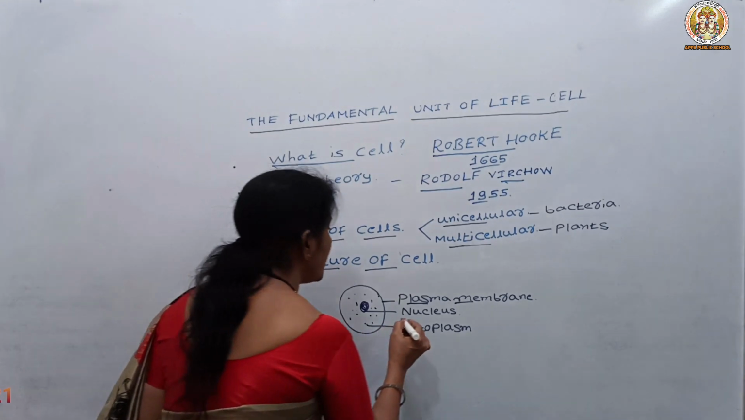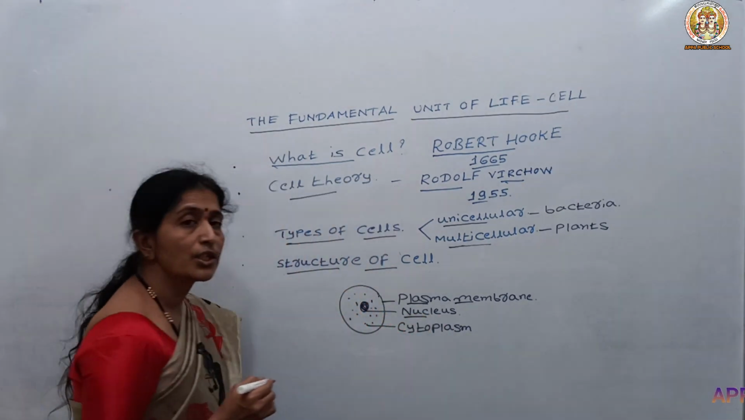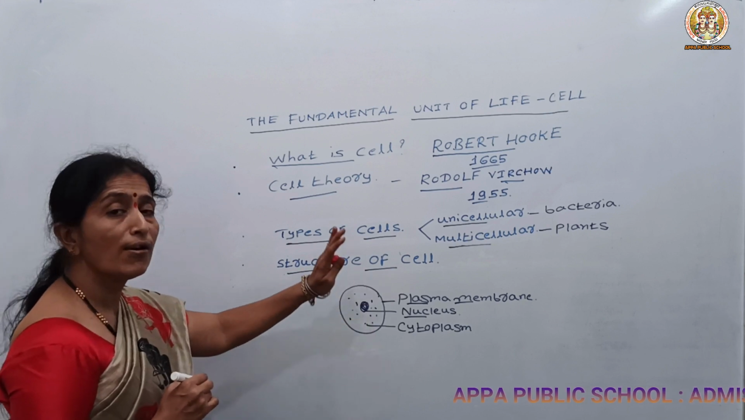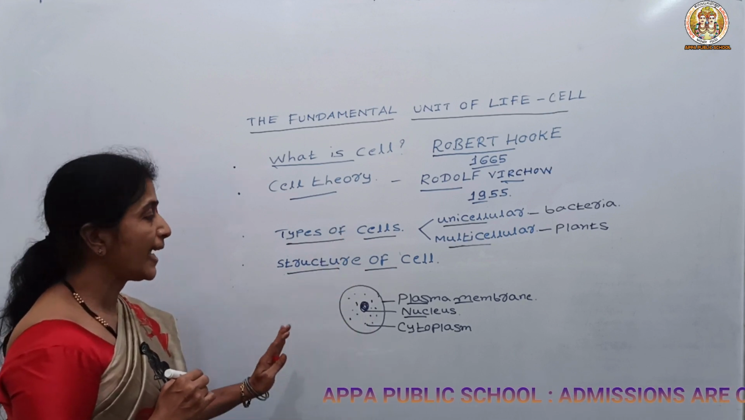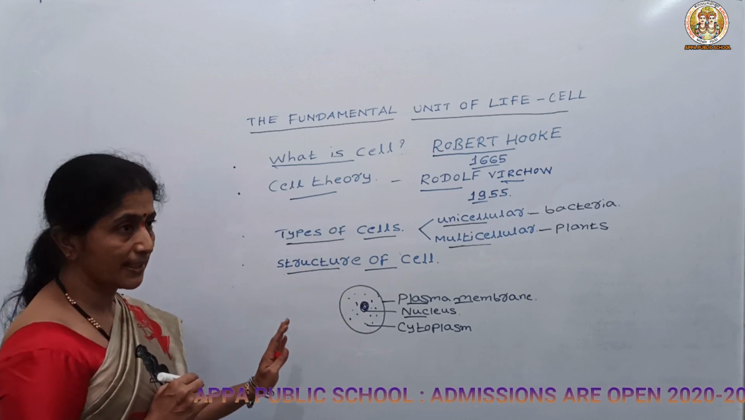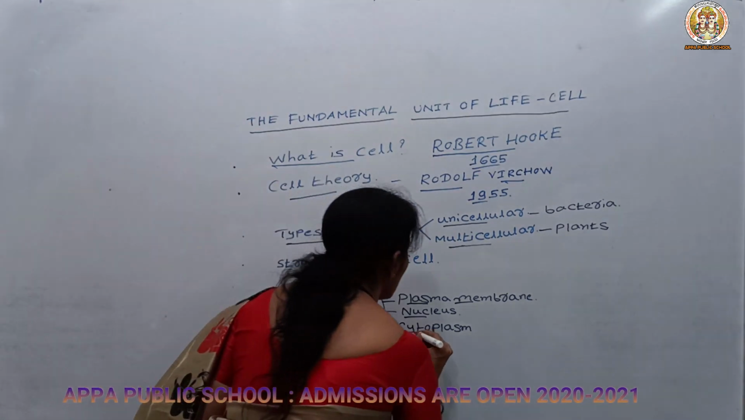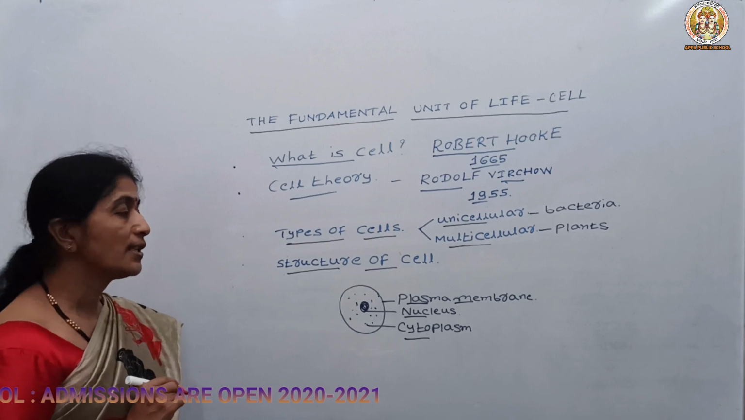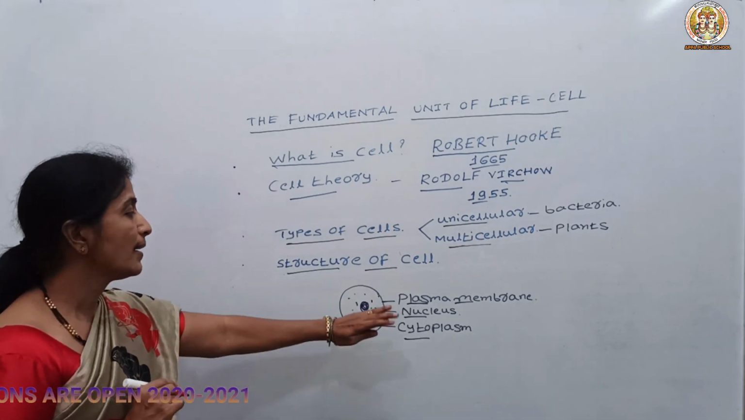Then next is the nucleus. So what is the function of nucleus? The nucleus controls all the body activities. It acts as the brain of the cell. Then next is cytoplasm. Cytoplasm is the jelly-like structure where cell organelles are embedded.